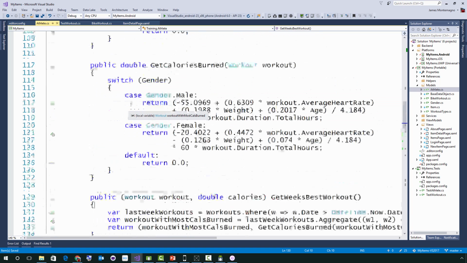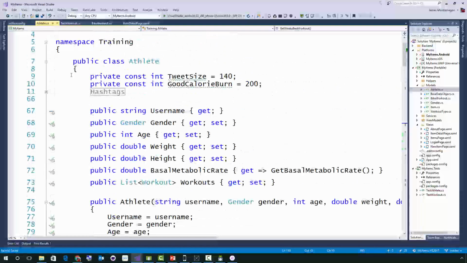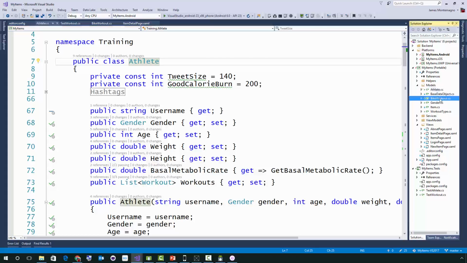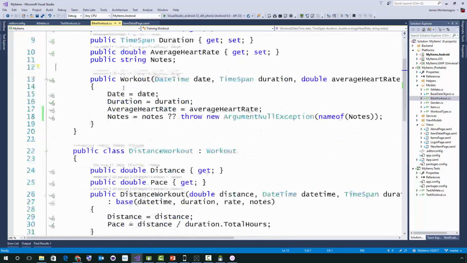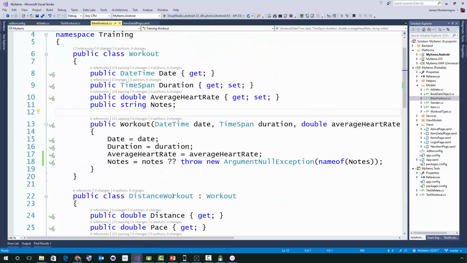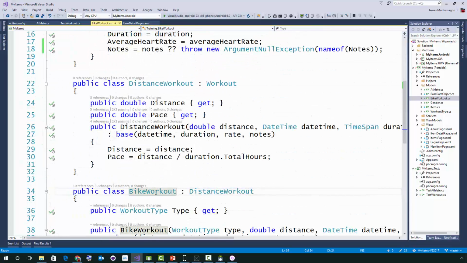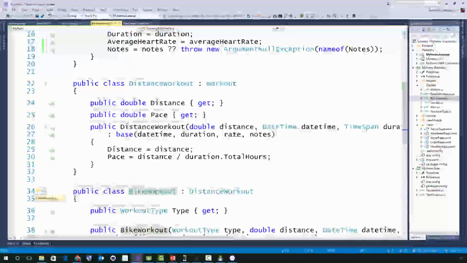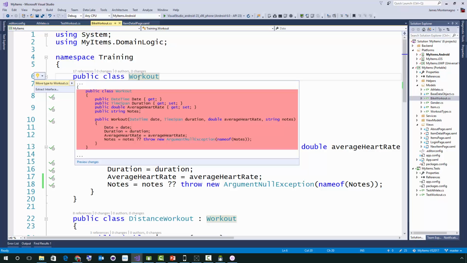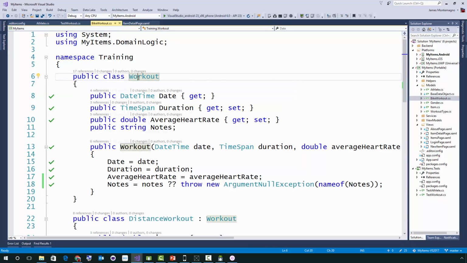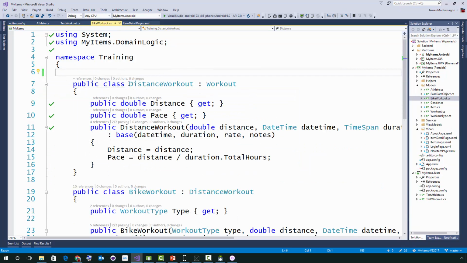But it gets better, because if I come inside of here, we can see that I have this athlete class in this one file. But if I go into the bike workout class, I have a whole bunch of different classes inside of here. I have a workout type, I have a distance workout, I have a bike workout. And what I can now do is say control dot, and I can extract classes or files. So this is just a standalone workout. So I'm going to say control dot, and I'm going to say move this entire type out to a new class by that name. So there we go, it's gone.